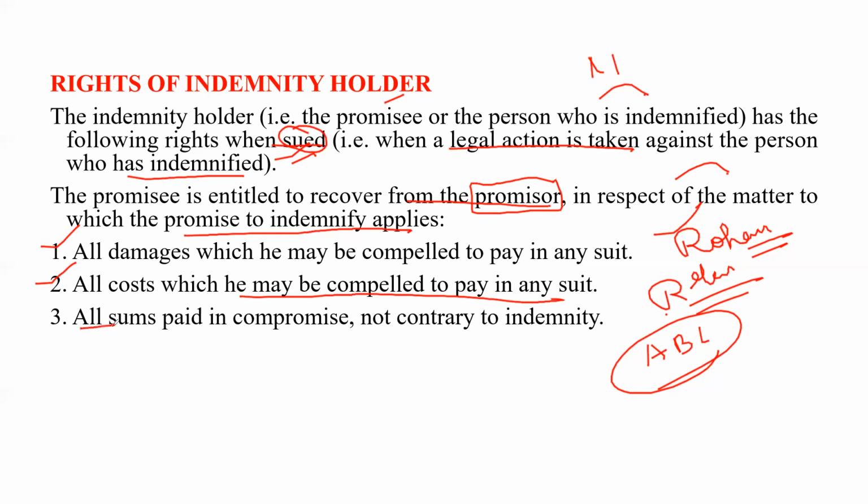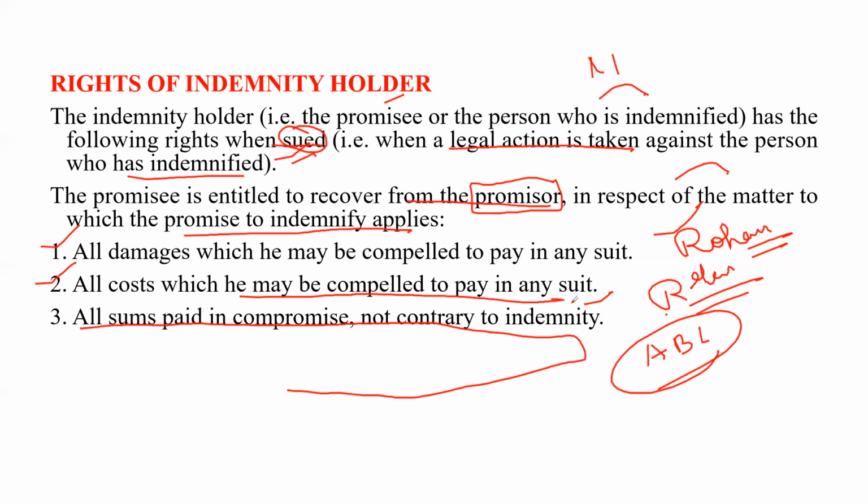Third, all sums paid in compromise, not contrary to the indemnity, clear? So these are the things: all damages and all costs which he may be compelled to pay in any suit, and all sums paid in compromise.